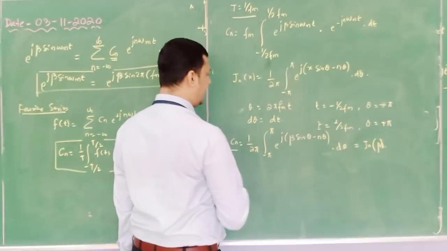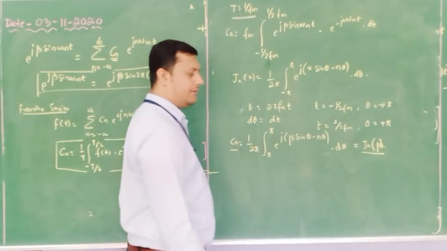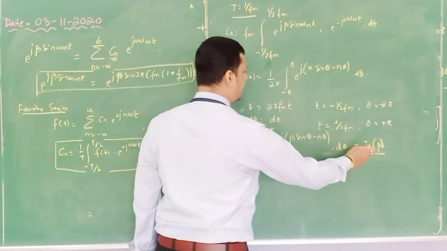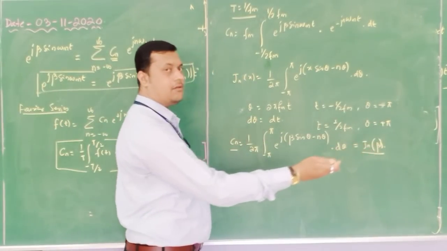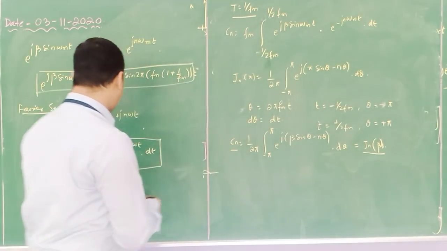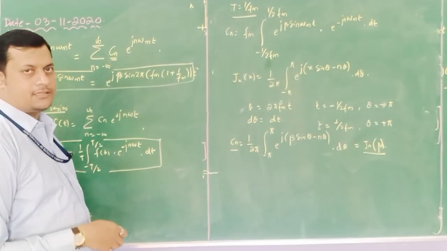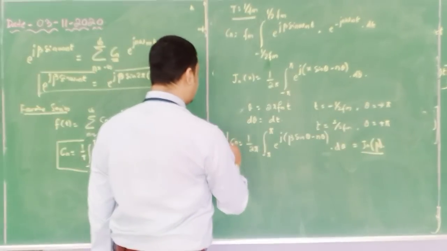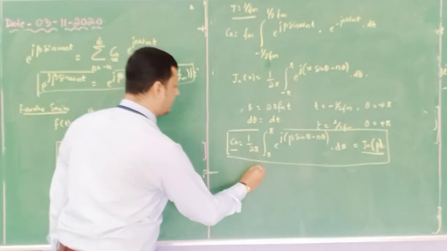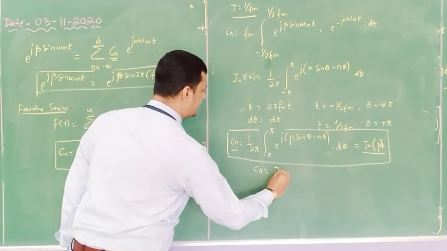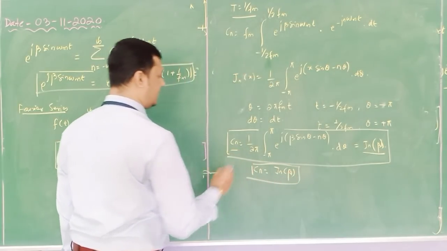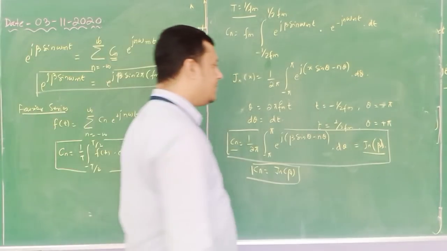So your Cn is represented in terms of Jn of beta. Now if the value of n increases, what will happen? Your Jn of beta value will decrease, depending upon the first property we discussed for the Bessel function. So Cn equals Jn of beta, the constant coefficient in terms of the Bessel function.